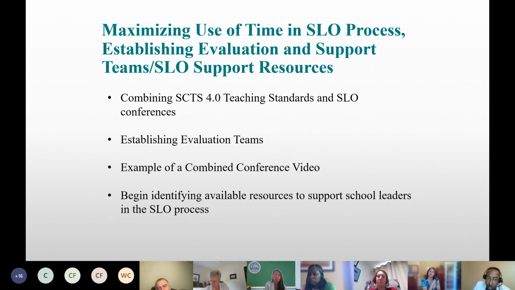We've talked briefly about that this morning, but we're going to show you how it actually looks in action. We're going to look at establishing evaluation teams. We want to support you in being able to establish your evaluation teams because we understand that you are one person a lot of times, especially in smaller elementary schools, you may be the only evaluator or the only administrator on staff at your school. So it's almost impossible, right? To do every SLO, to do every evaluation in the school. So we're going to give you some pointers and some suggestions on how to establish those evaluation teams so that you can work smarter and not harder next year.